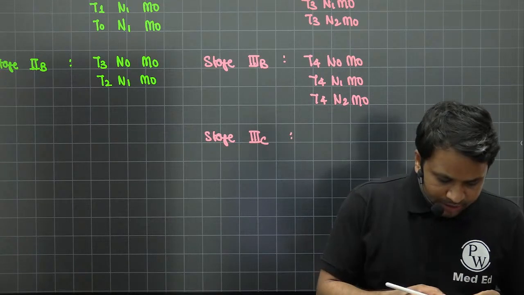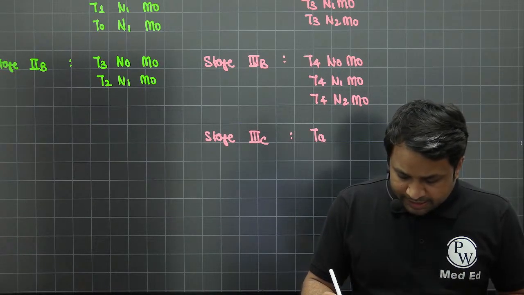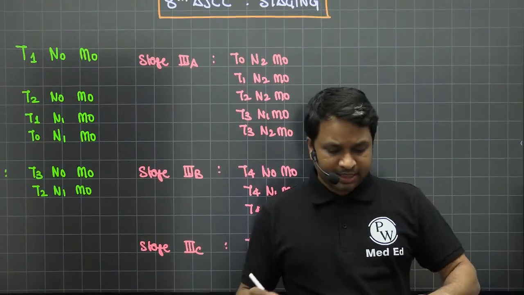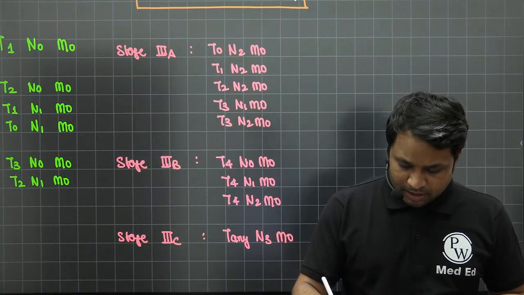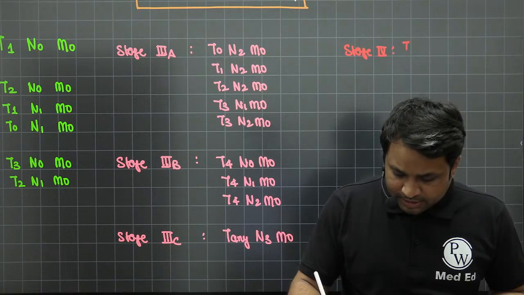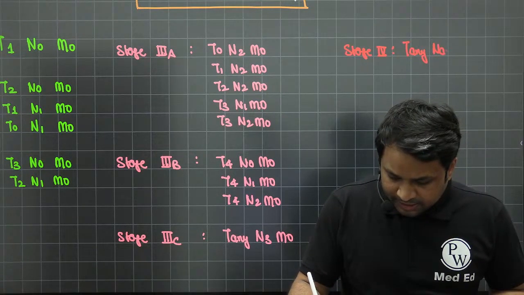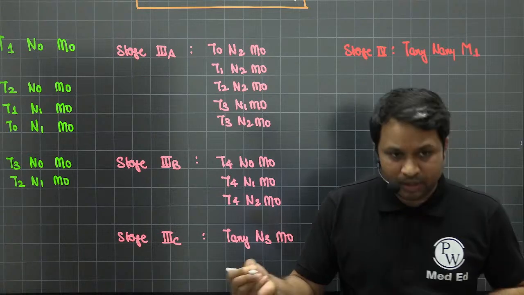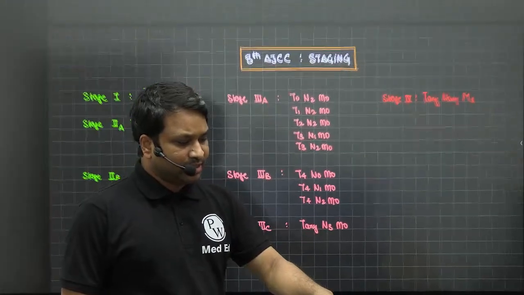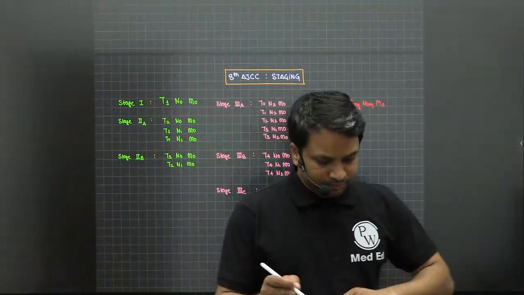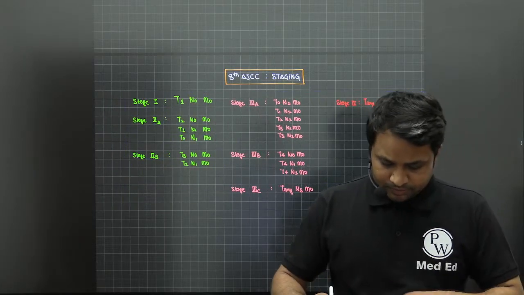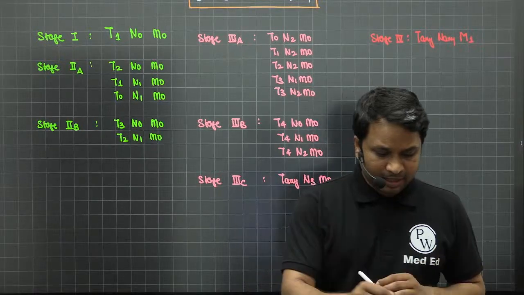Then comes your stage 3C. 3C is going to be any T, T1 to T4, but with N3, M0. That N3 M0 will become stage 3C. And the last one that you have is going to be stage 4. Stage 4 disease is any T, any N, if M is going to be 1. If M is 1, this is going to be considered stage 4 disease, right? So this is how you're going to stage our breast cancers. Any patient of breast cancer will be staged on the basis of these parameters that we have evaluated.